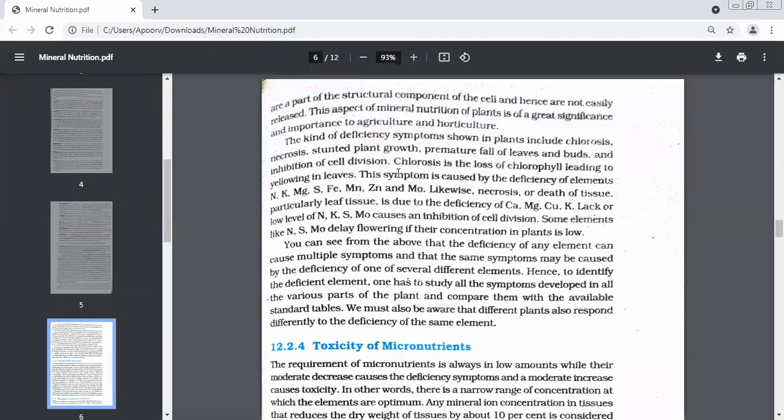Tell me more. Third symptom, very quickly. What is the third symptom? Stunted plant growth. That means the plant growth is not normal. The plant will remain a dwarf. Which is the next word? Premature fall of leaves and buds. Very good. What does that mean? Falling of leaves and buds. Leaves and buds fall down before time. This is premature. Before they become mature, they fall down.